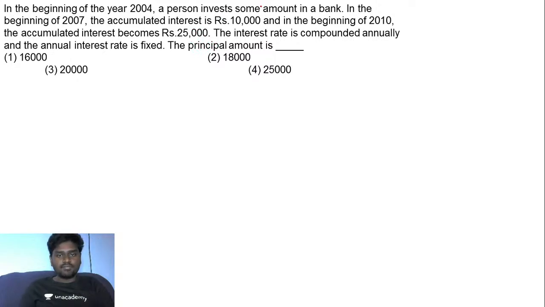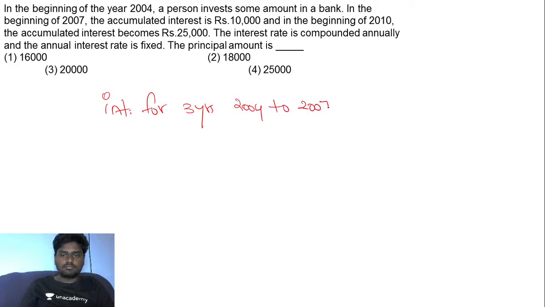After 3 years, right from 2004 to the beginning of 2007, the interest we have got here is the interest for 3 years, that is from the beginning of 2004 to the beginning of 2007. What you have got here is rupees 10,000.